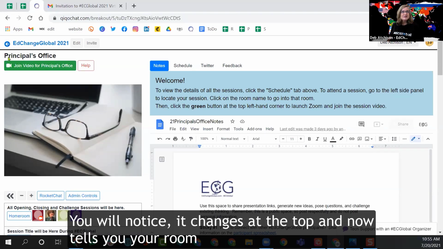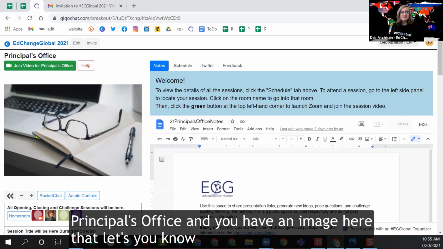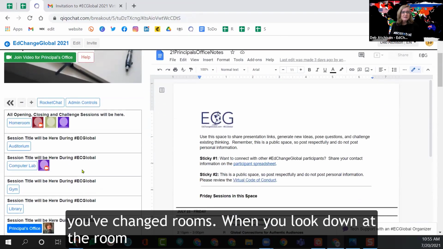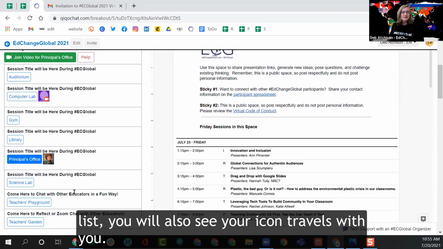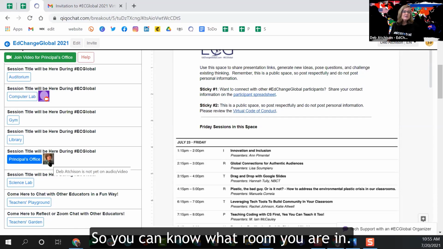You will notice it changes at the top and now tells you you're in the principal's office, and you have an image here that lets you know you've changed rooms. When you look down at the room list, you will also see your icon travels with you so you can know what room you are in.